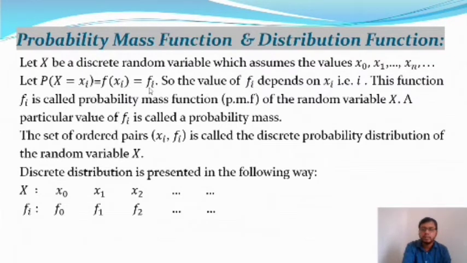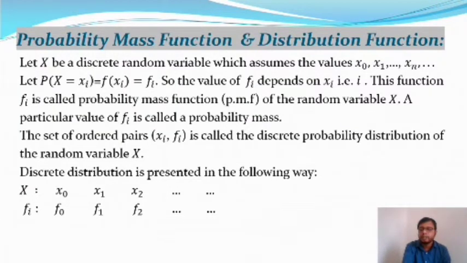The value of fi depends on xi, that is, on each i. So this function fi is called the probability mass function, or PMF in short, of the random variable capital X.